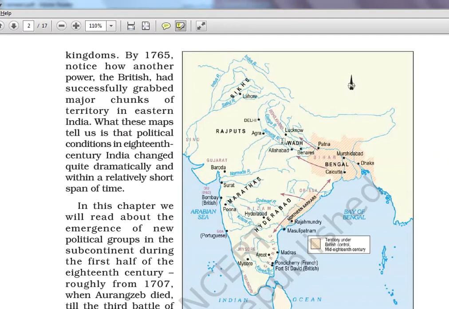Awadh, we have talked about in the last video also, has a lot of important art and culture related things. Also Wajid Ali Shah is an important personality there. Kathak dance is related to him. Then Bengal is again important with respect to both medieval India and modern India. The freedom struggle, the Swadeshi movement, everything happened in Bengal. Murshidabad and Dhaka are two important cities you can see here.